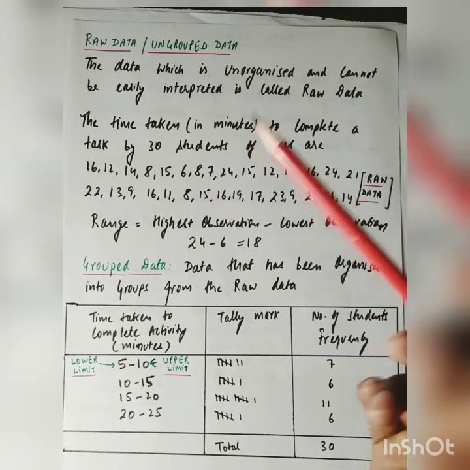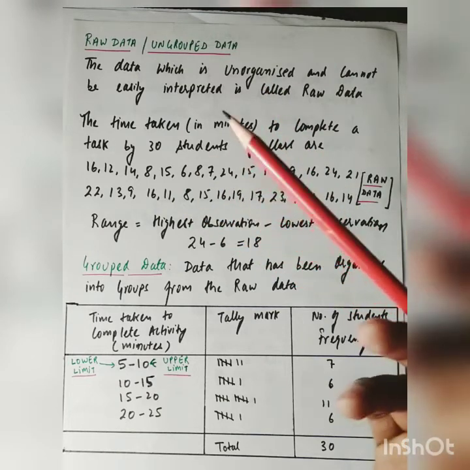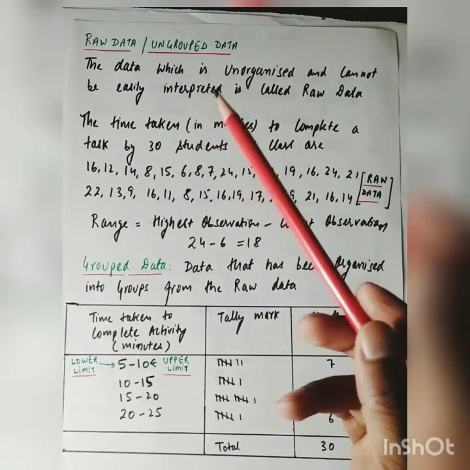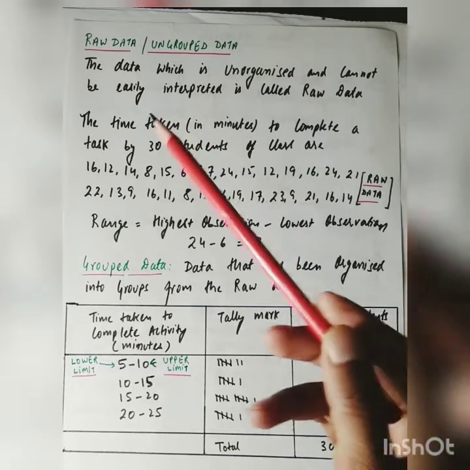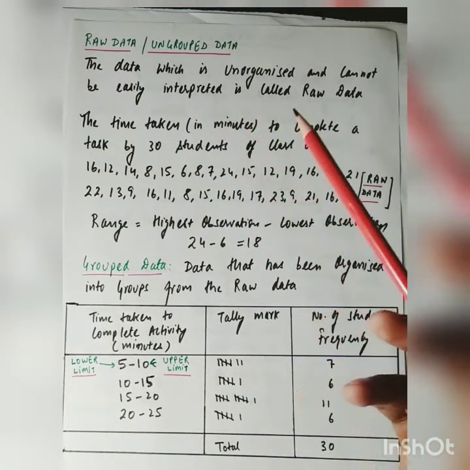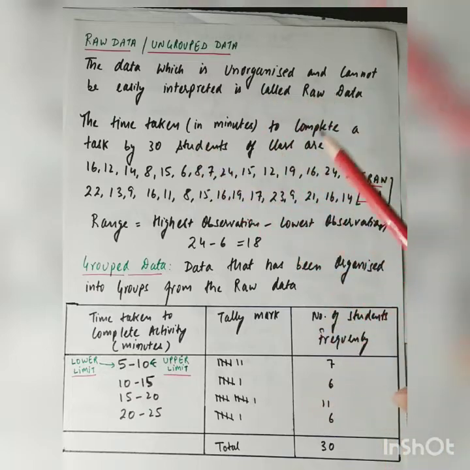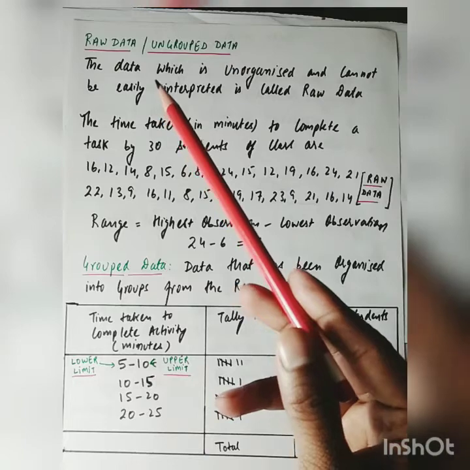Further, data can be classified as grouped or ungrouped data or raw data. Ungrouped data is the data which is unorganized and cannot be easily interpreted, called raw data, or the data in the original form which is not arranged in any order is called raw data.